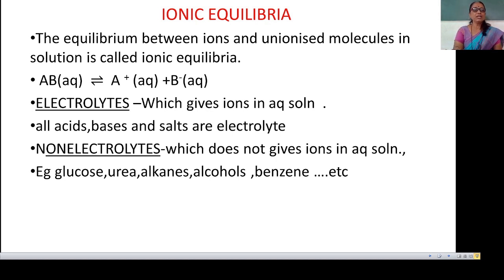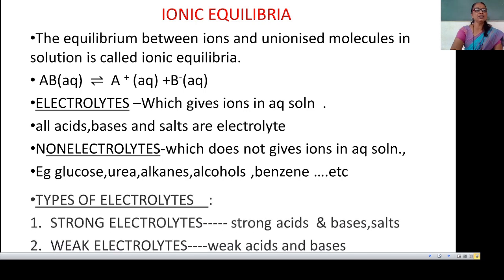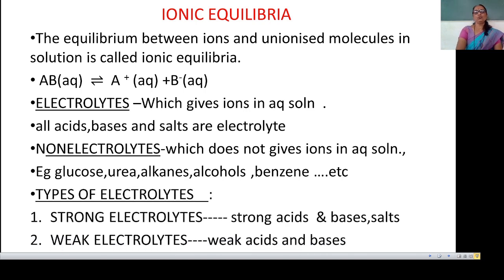In a multiple choice question, there may be a question: which of the following is an electrolyte or which of the following is a non-electrolyte? We have to identify that which give ions are electrolytes and which do not give ions in aqueous solution are non-electrolytes. Non-electrolytes are bad conductors because they do not give ions in aqueous solution.